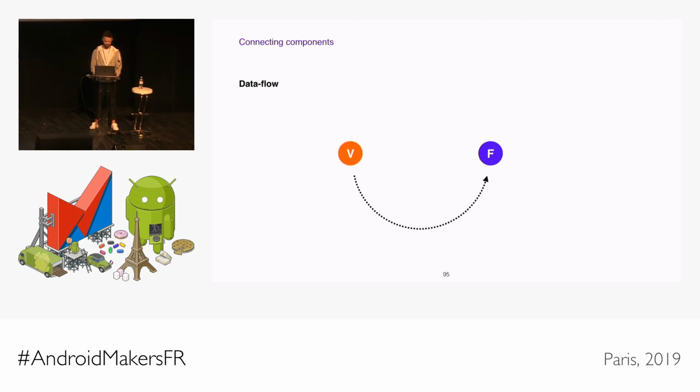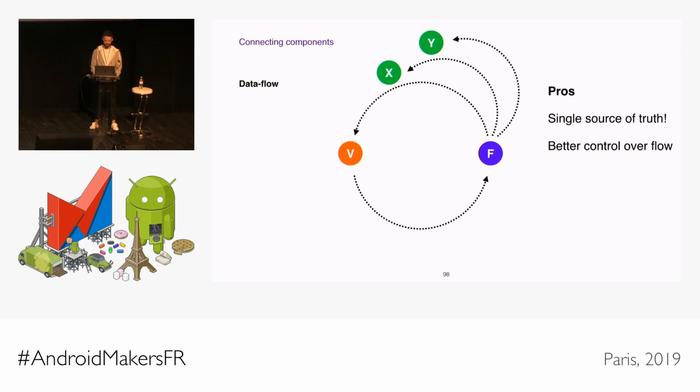So what we can do instead, we do not expect a new state as a return value for this method call. We just keep giving intent to it, and only if we are actually interested in it, we keep listening to the feature's output channel. Now we have a single source of truth. And if we want to add additional components, they will all automatically receive the latest state. Another nice thing is that it's easier to understand possible data flow between components.